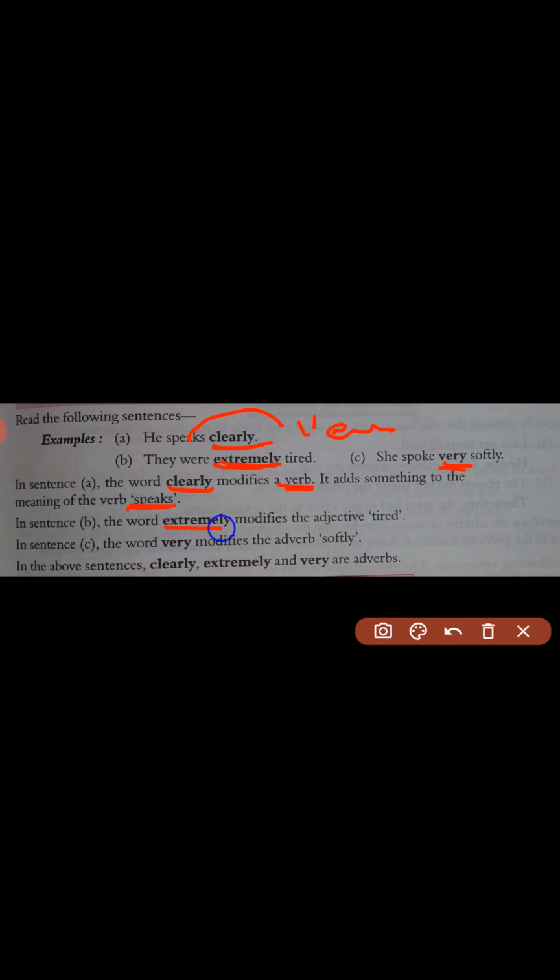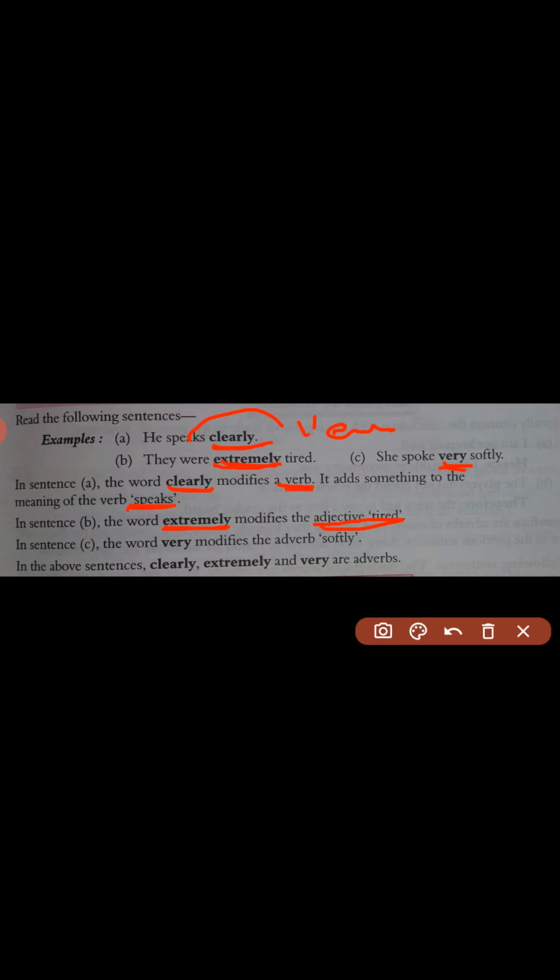See example number 2. The word extremely modifies the adjective tired. Adverbs sometimes modify adjectives, apart from verbs. The word tired is an adjective, but the word used with it in the same sentence is extremely, which is an adverb. And how does this adverb modify the adjective in this sentence? Through this example, we come to know how the adverb extremely modifies the adjective tired.